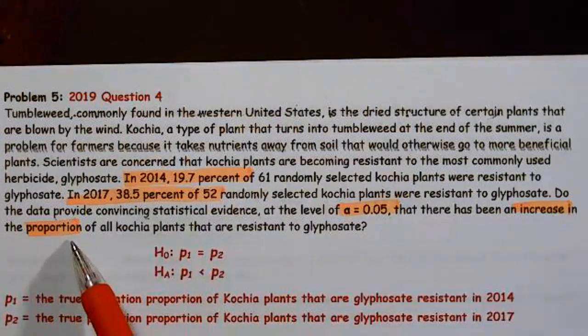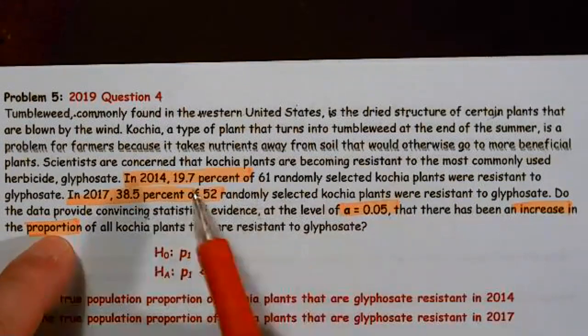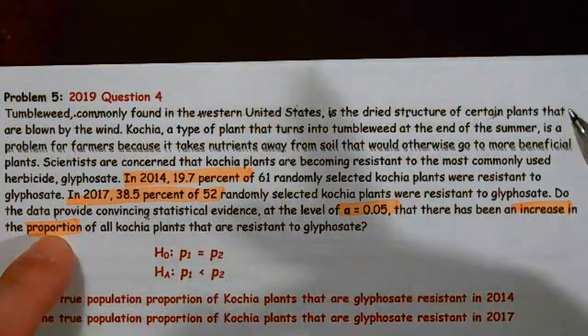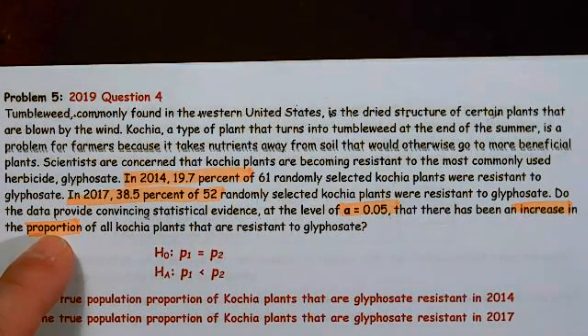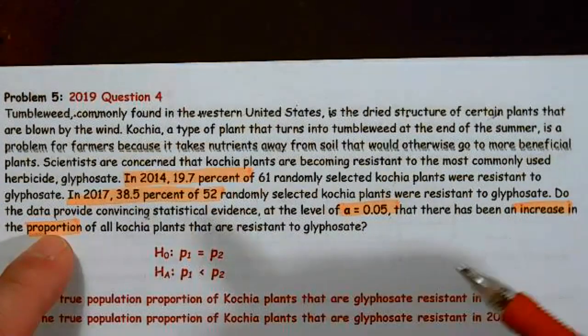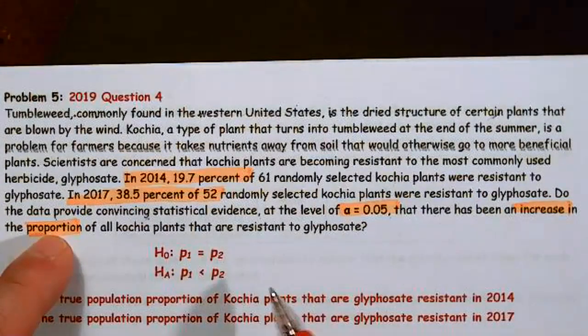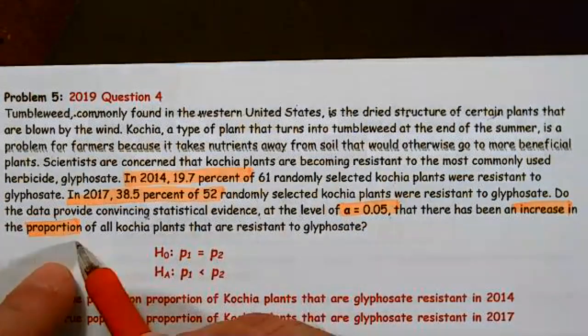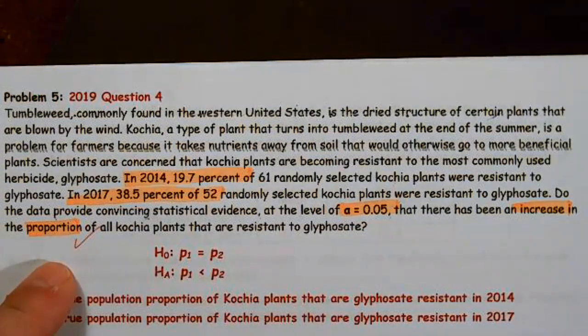Had they not told me that it's proportion, if they just said, hey, is there an increase in the number of plants that are resistant, I would still know that this was a test of proportion because they gave me summary data without giving me a standard deviation. If they only give me summary data, I need to have a mean and a standard deviation. They didn't give me that, so it can't be a test for means. But they were nice. They told me it's proportion. So I know I'm working with proportions. I have 2 samples, so 2 sample proportion.